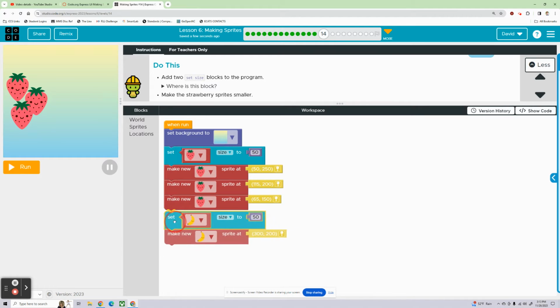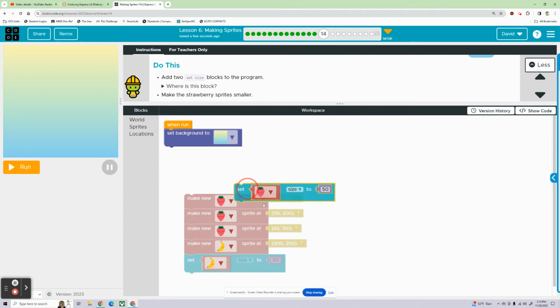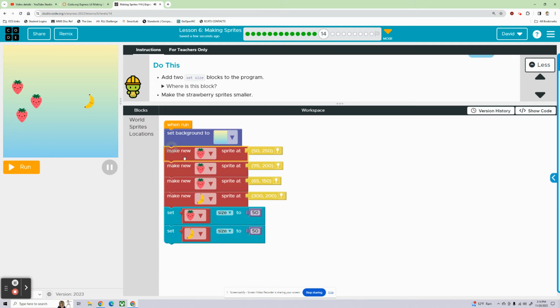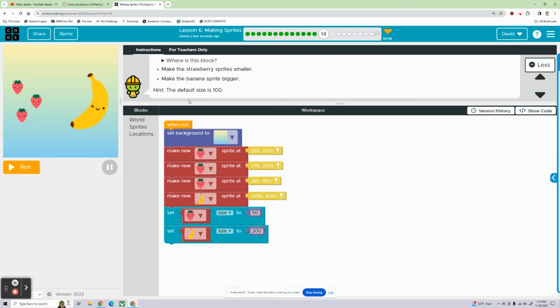Whoop. There we go. Change the order of that. Let's set the. Why didn't. Oh, because this is. I see. So we'll put this here. Maybe. Okay, so the order of the code really matters. So your set size has to come after you've made the sprite. That makes sense. And then the banana, 200. Big banana. All right. Make the strawberry sprite smaller. We did that. And we set the banana sprite bigger. We did that. All right. Very good.